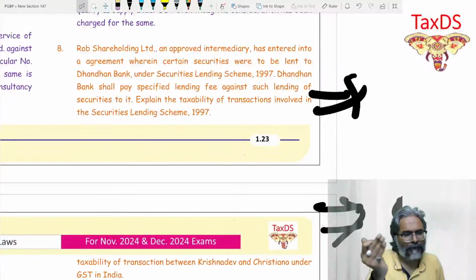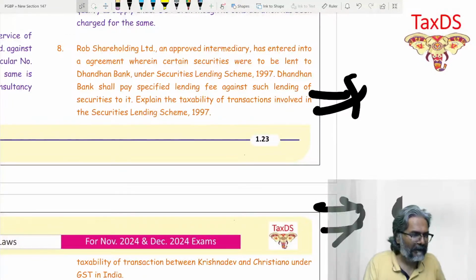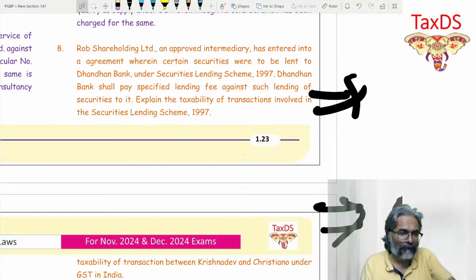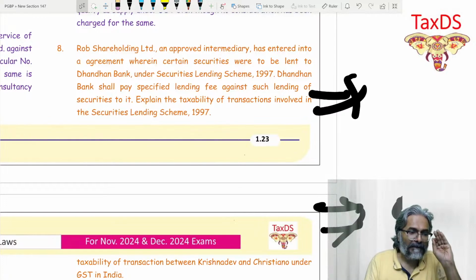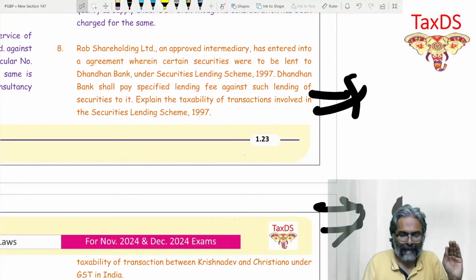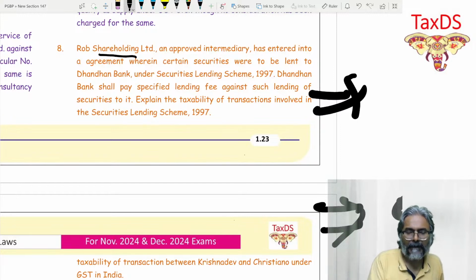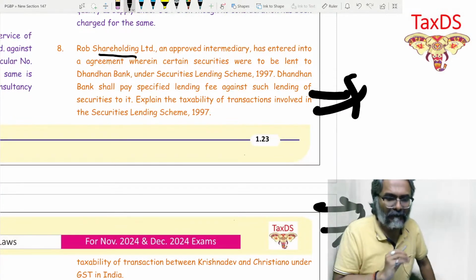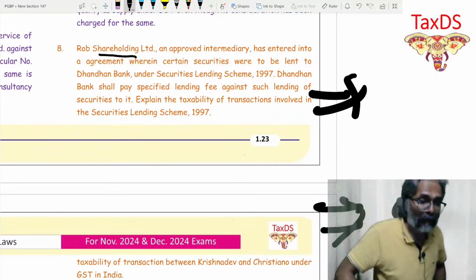Question number 8 also, students, if you remember, we have dealt with it. Again, I'll just put across to all of you this particular question. Security lending, which we discussed earlier. Rob Shareholding Limited. Now, the concept everyone knows, but the problem is about how to write the answer.